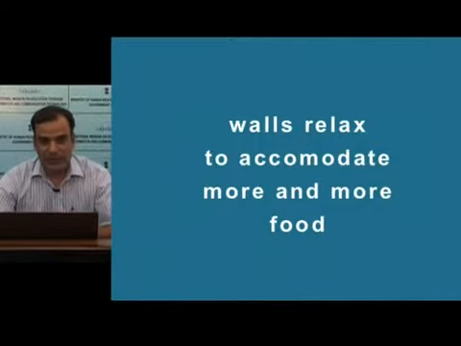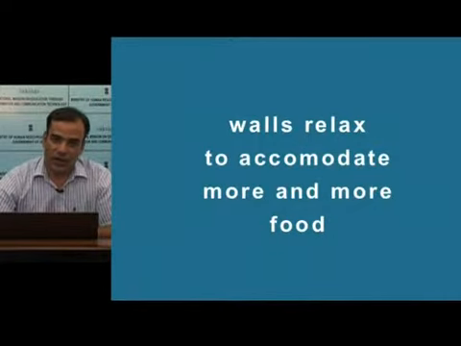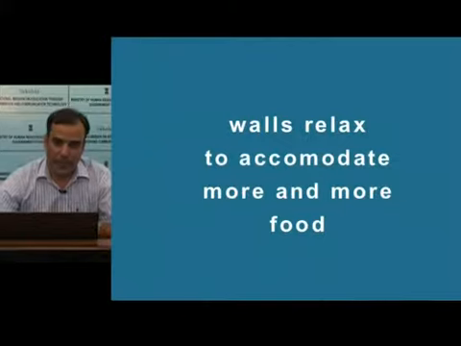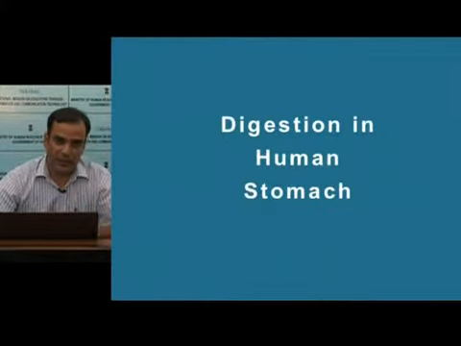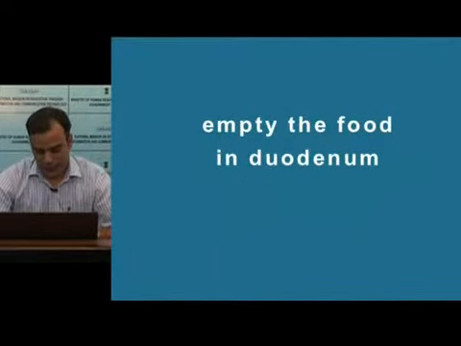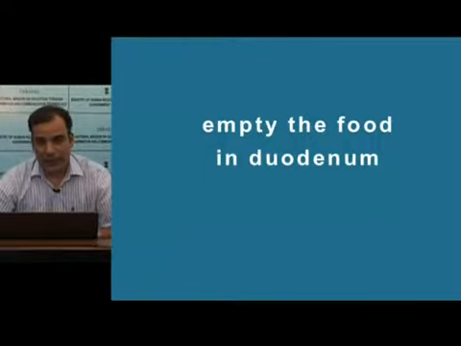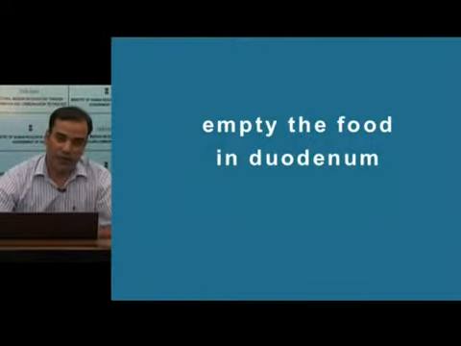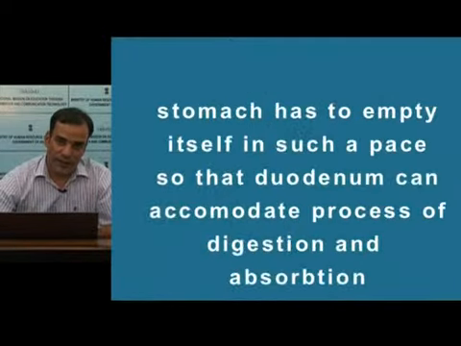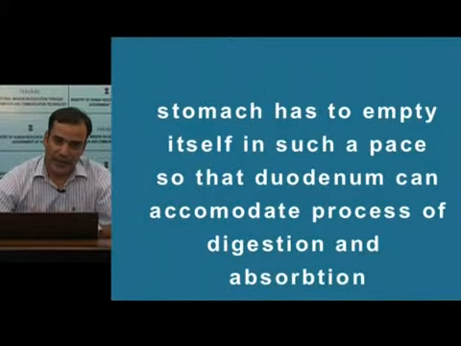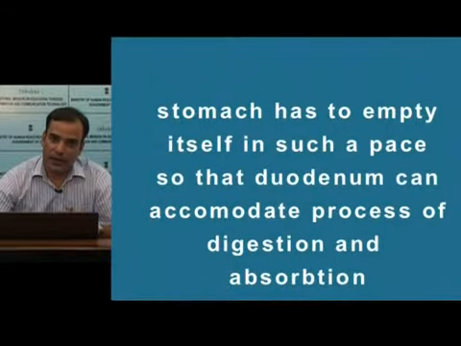The second movement which takes place in the stomach is called the pyloric pump. The pyloric pump basically consists of the strong peristaltic waves that take place in the stomach to empty the food into the duodenum. Now this stomach emptying, or pyloric pump, is very important, and it has to be very much regulated. The stomach has to empty itself at a pace or at a rate where the duodenum can accommodate the process of digestion